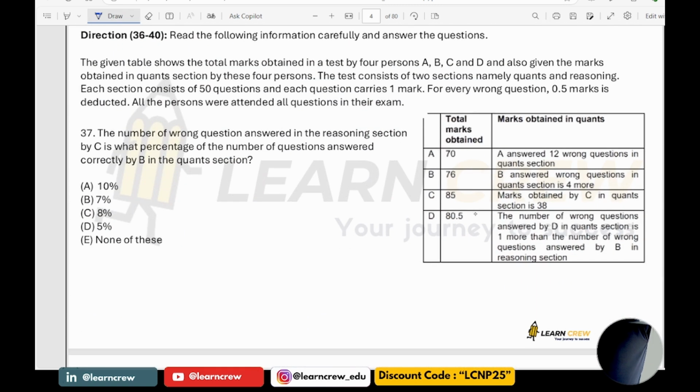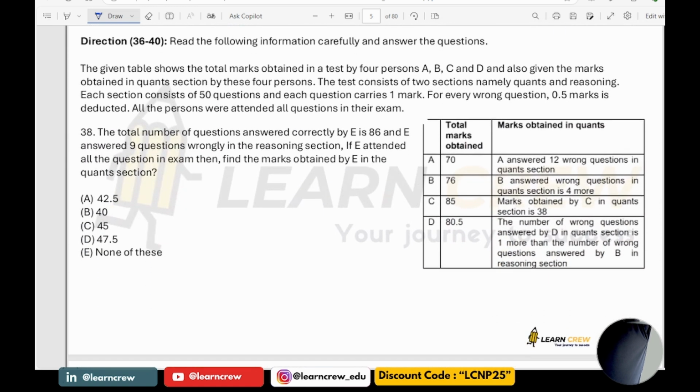Now the number of wrong questions answered in the reasoning section by C is what percent of the number of questions answered correctly by B. So number of questions answered correctly by B is 40. Out of 50, 10 are wrong. And C, how many questions did he answer wrong? 2. So now 2 out of 40. 2 out of 40 is 1 by 20. 1 by 20 means 5%.